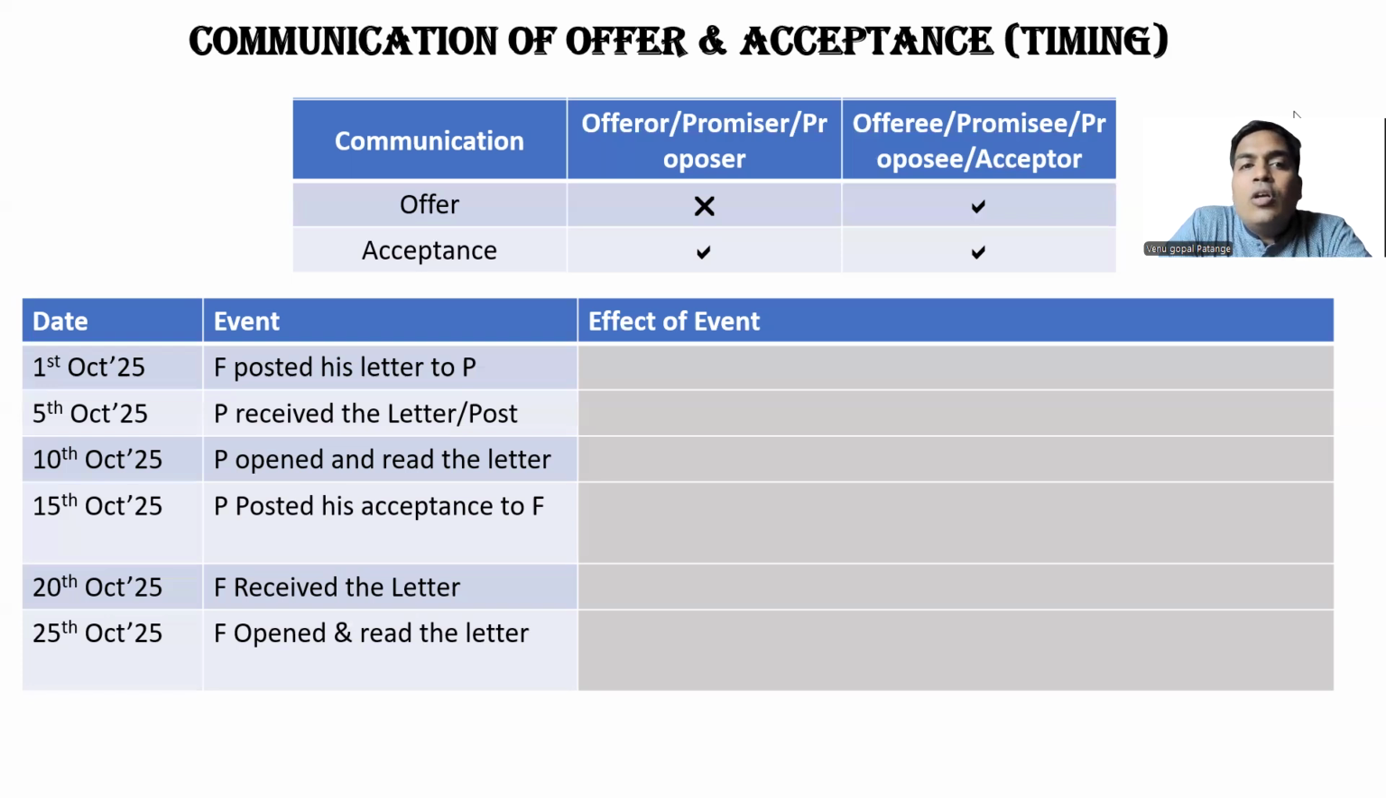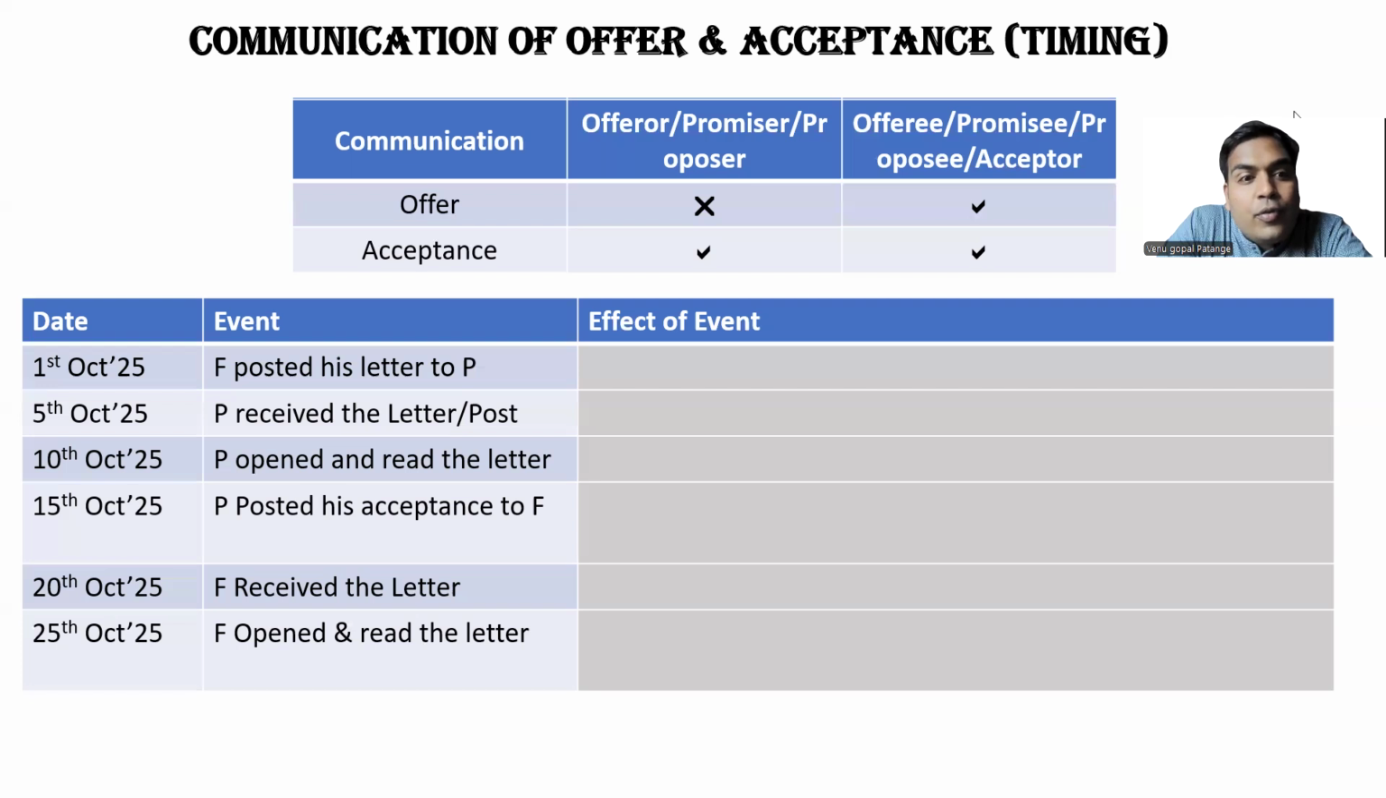So the communication of offer got completed on 10th of October. This is with regard to offer. Let us talk about acceptance. On 15th October, P posted his acceptance to F. The moment P posted his acceptance to F, P does not have control over that letter. So the moment it got posted, the moment it is out of the control of P, then we say the communication of acceptance is completed